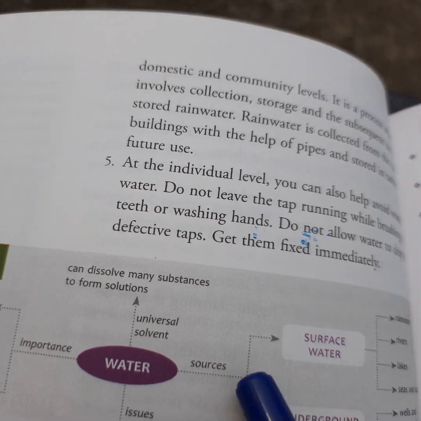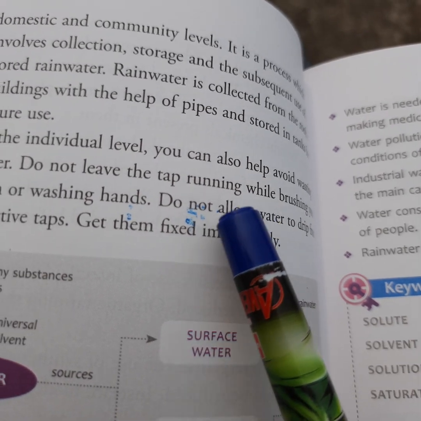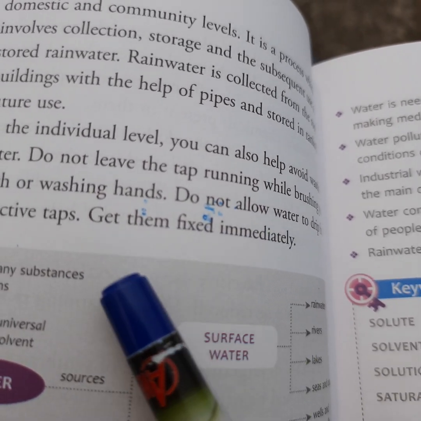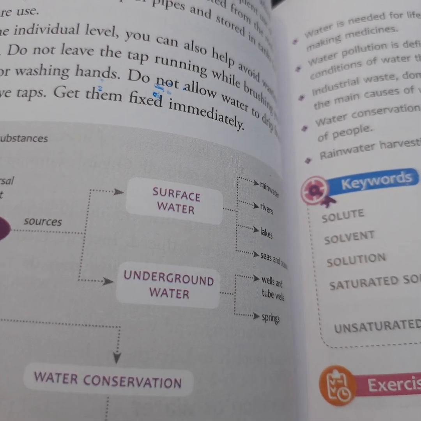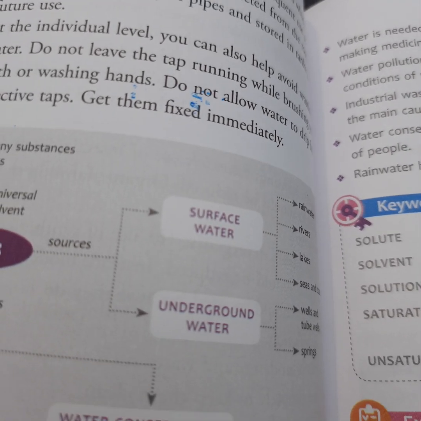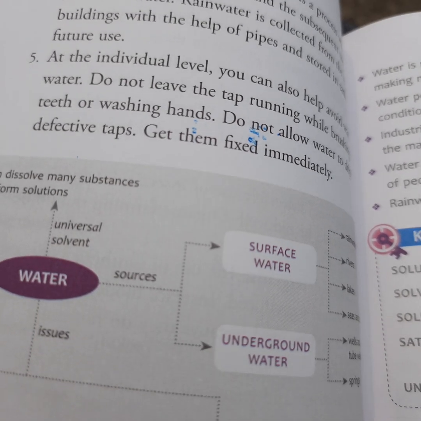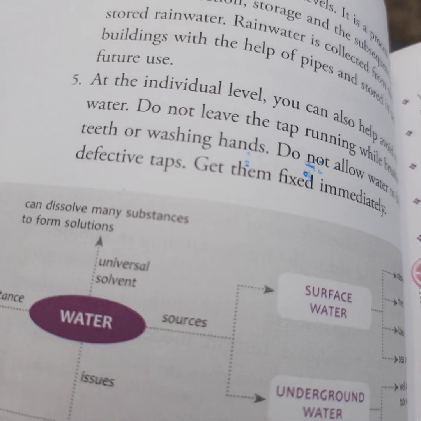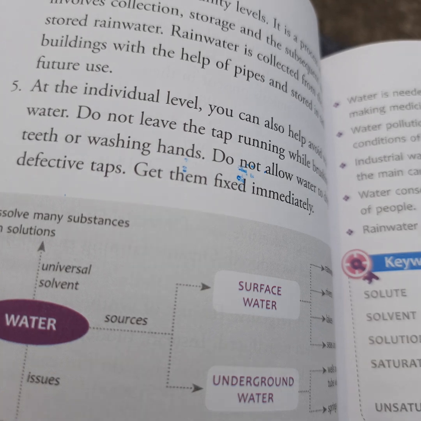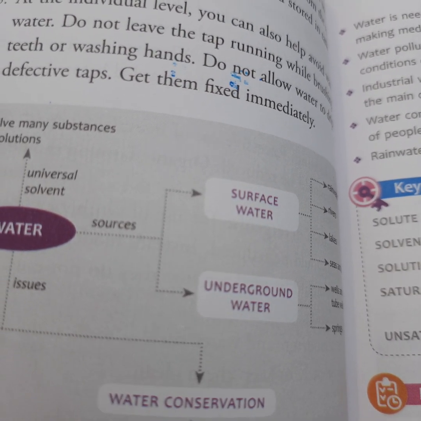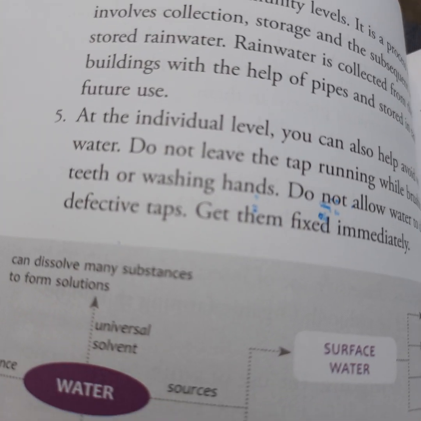Then the last point: at the individual level you can also help avoid wasting water. Do not leave the tap running while brushing your teeth or washing hands. Do not allow water to drip from defective taps. Get them fixed immediately. Sometimes taps are half open or not working properly, and drop by drop water continuously falls. Like this, loss of water takes place. So we need to conserve water by getting the taps fixed properly. While brushing the teeth, there is no need to keep the tap open. Take only as much water as required and use it. Like this water can be conserved.